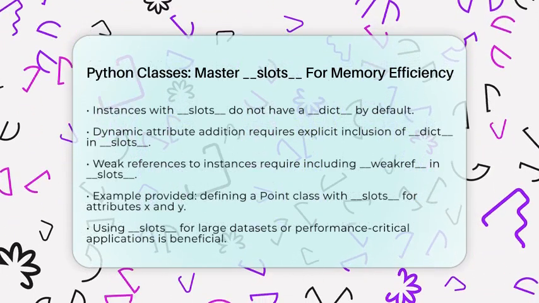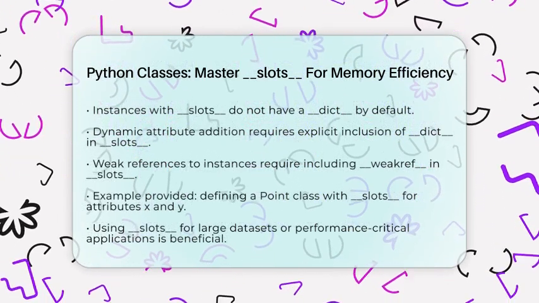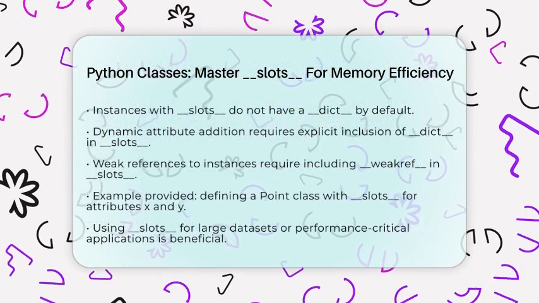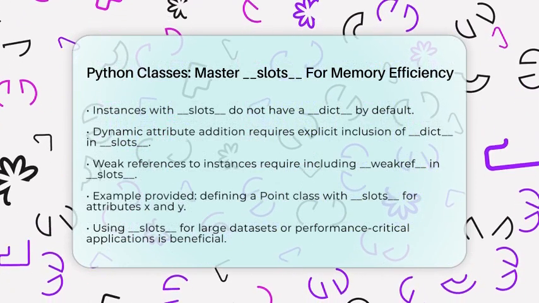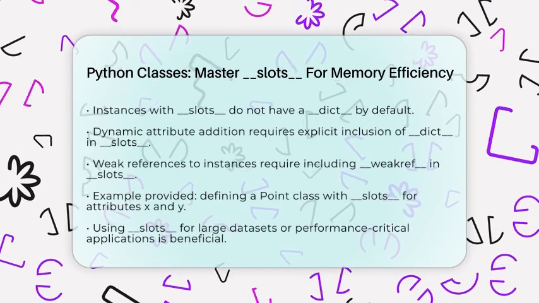When you create a million Point objects, using slots means they will use much less memory compared to a class without slots. This is especially useful when you are dealing with large datasets or performance-critical applications.